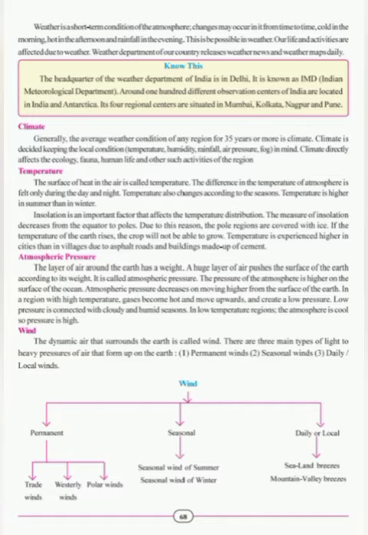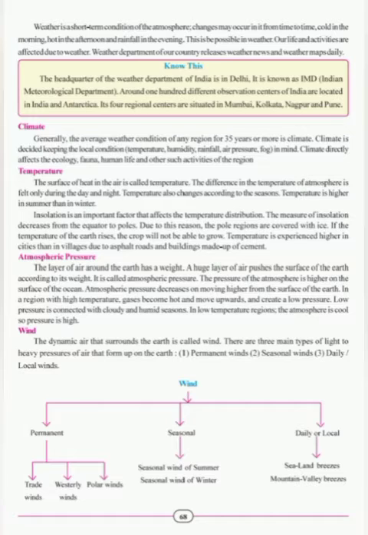Insolation is an important factor that affects the temperature distribution. The measure of insolation decreases from the equator to poles. Due to this, the pole regions are covered with ice. If the temperature of the earth rises, the crop will not be able to grow. Temperature is experienced higher in cities than in villages due to asphalt roads and buildings made up of cement.